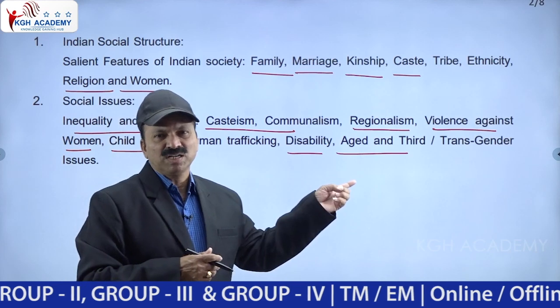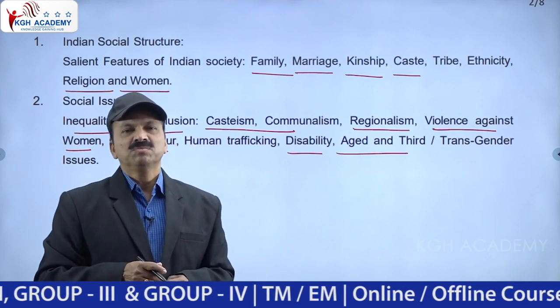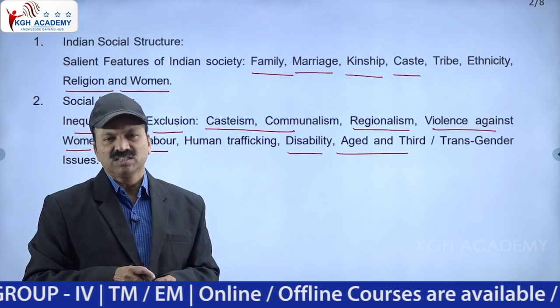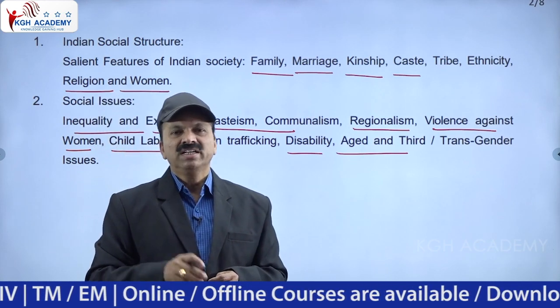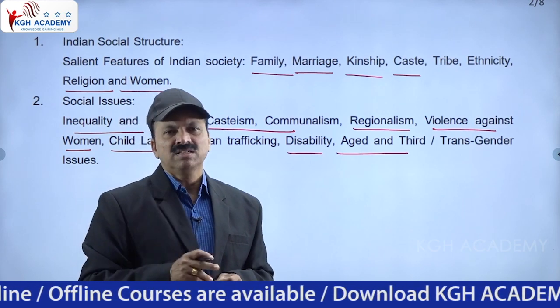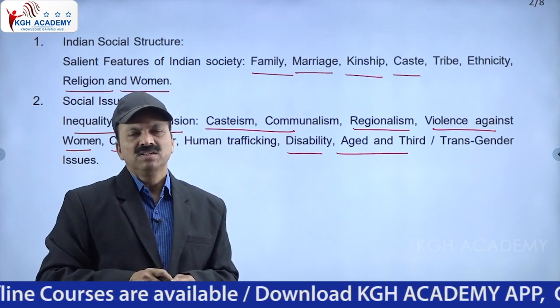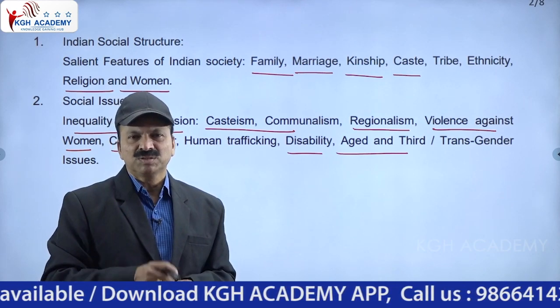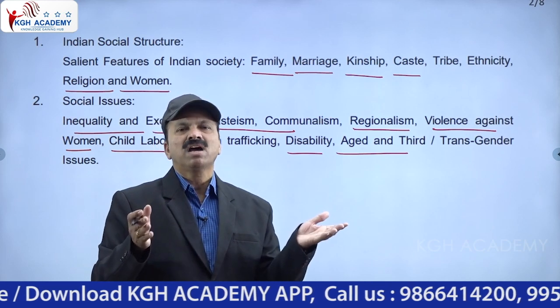Because of disability, you must not be ill-treated in the society. We have to give equal importance. Equal importance must be given. Ill-treatment must not take place against a physically handicapped person or disabled persons. One is eyeless, blind. We should not ill-treat. We have to guide because he is also having life.